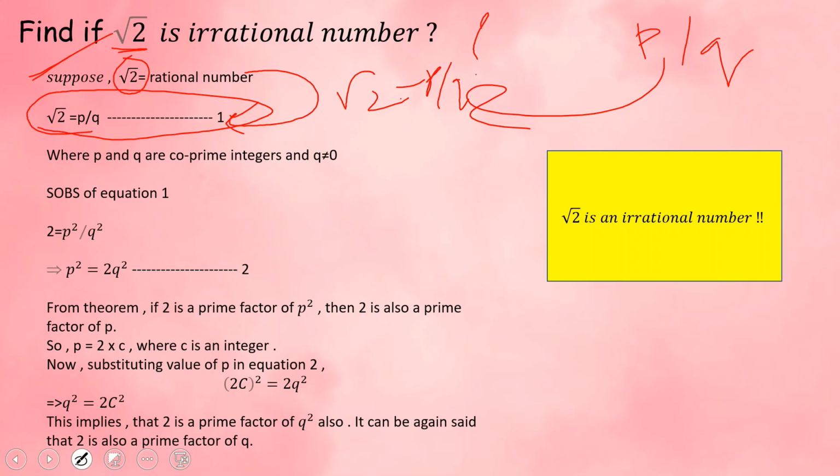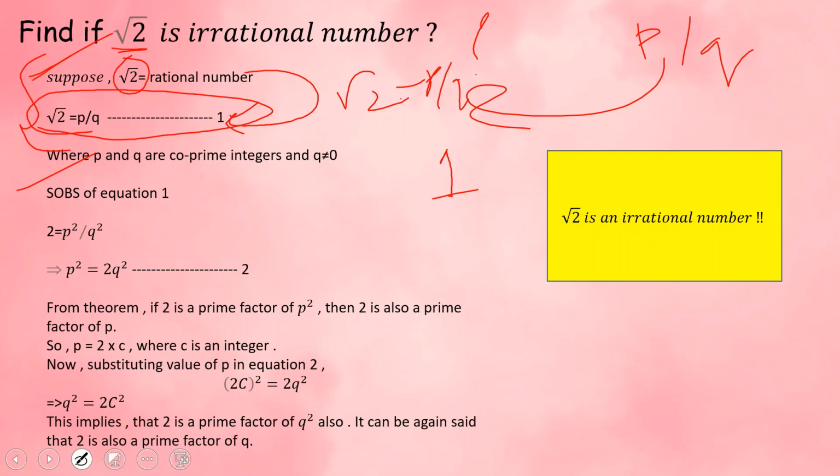We know that p and q are co-primes and q is not equal to 0. Now what do you mean by co-primes? Co-prime integers are those numbers whose common factor is 1. These are called co-prime numbers. These two things should be considered and supposed, and you need to assume them in the starting. After the assumption, moving forward, you need to do SOB to equation 1.